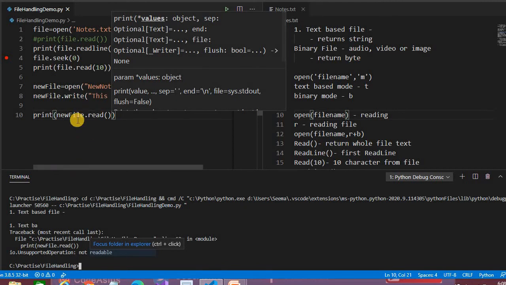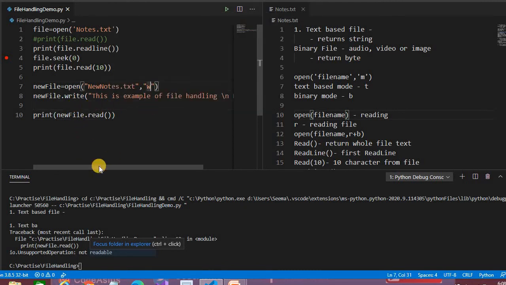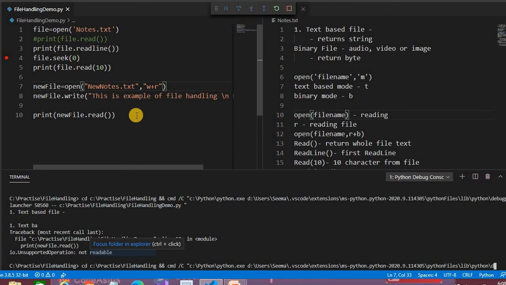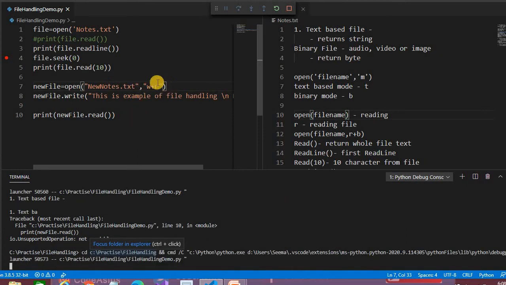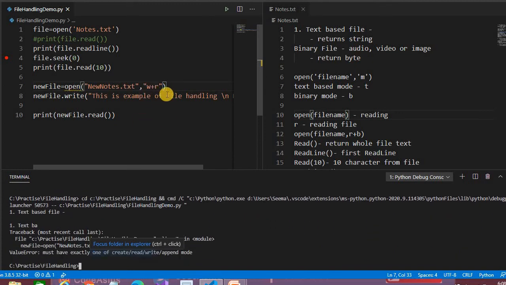See, it's not readable. Okay, so we have to write something like this. This mode is necessary. If you don't provide the mode, by default it's in read mode. If you provide only W, it means that it's only for writing purpose. Okay, so for this we have to close this, new file dot close. And then for reading this,